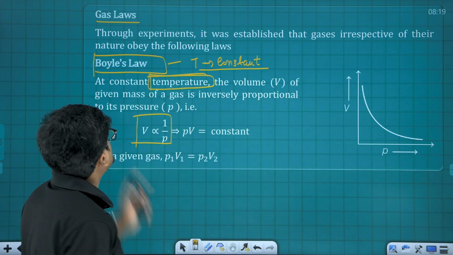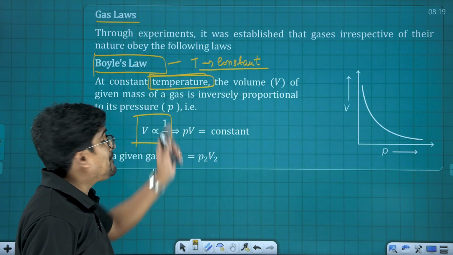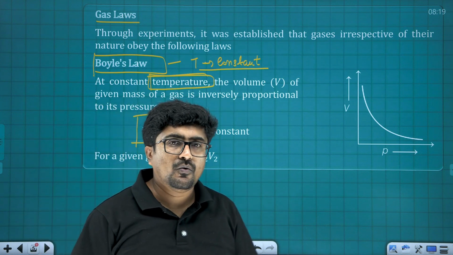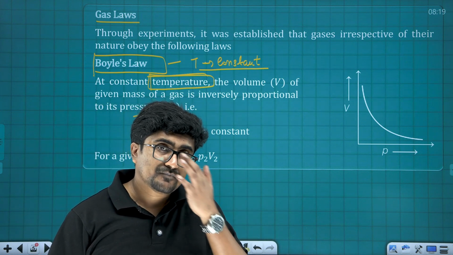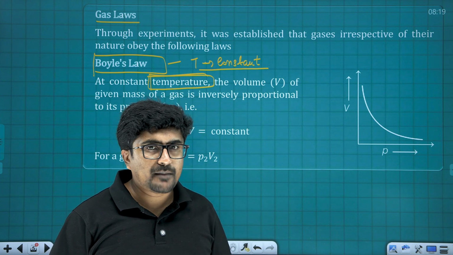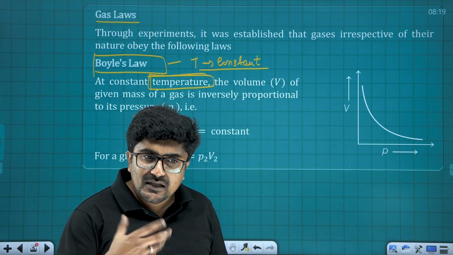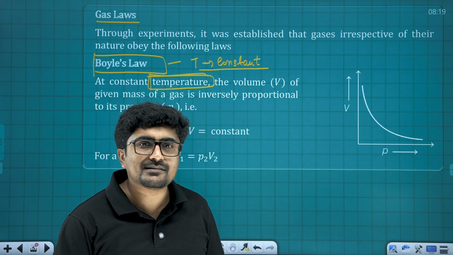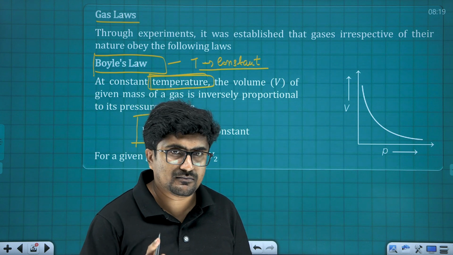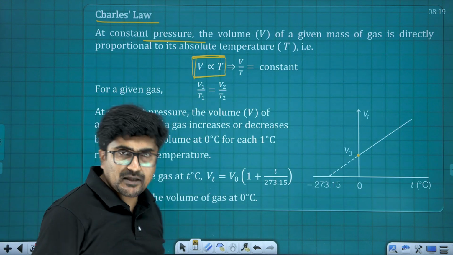Okay, the very first one, like Boyle's law. Here the temperature was constant. Temperature was constant means whatever changes we are making to the system, there is no temperature change happening. That means whatever the changes happen, immediately there is a heat exchange taking place, and as a result of that, the temperature of the given sample remains what? Constant.